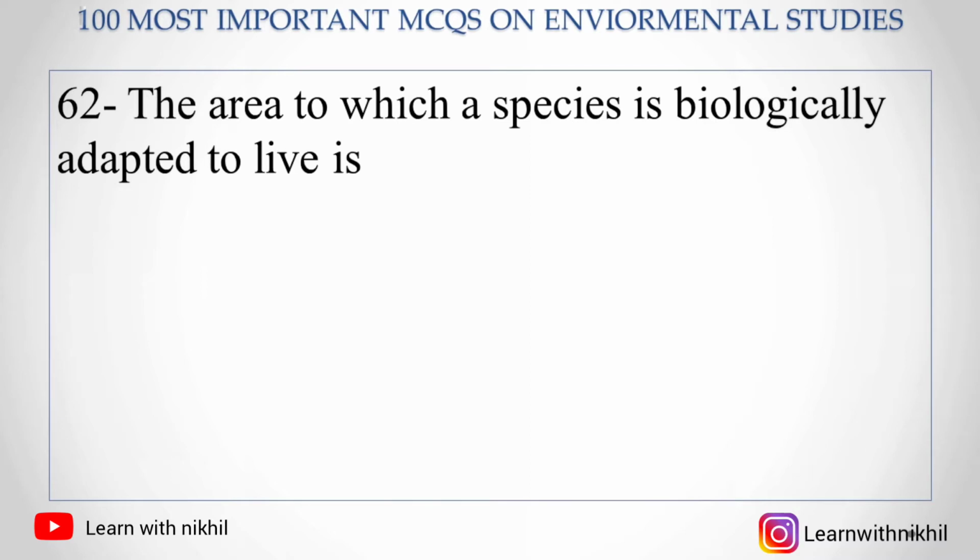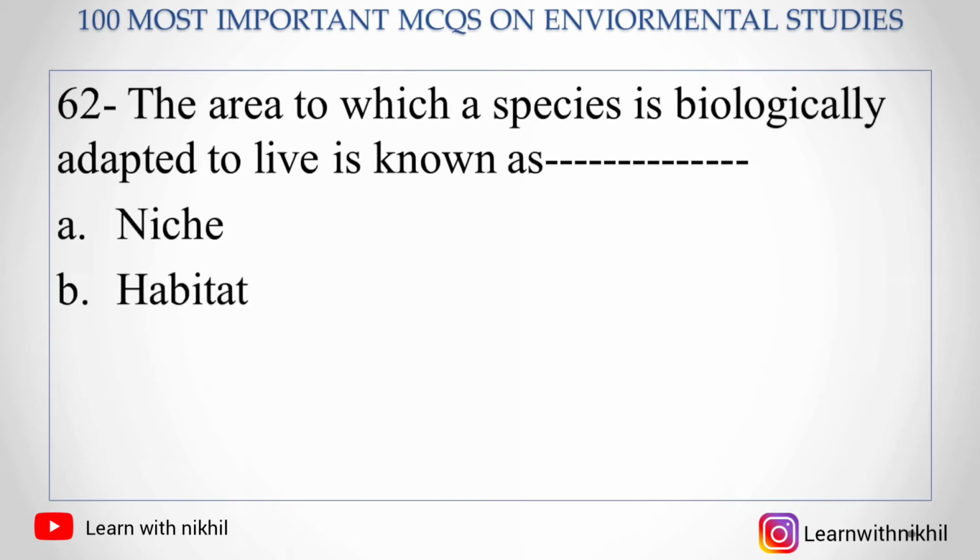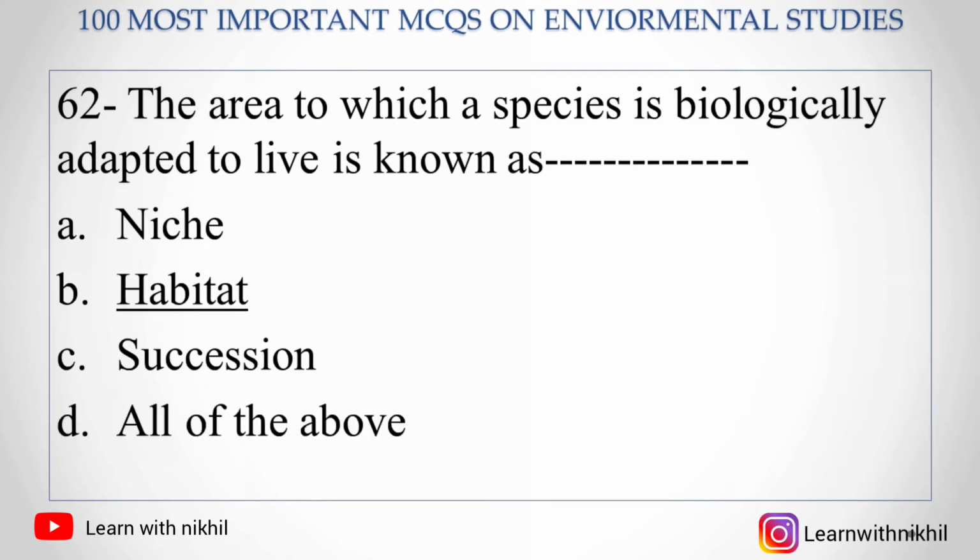62. The area to which a species is biologically adapted to live is known as: A. Niche, B. Habitat, C. Succession, D. All of the above. So the right answer is habitat. So habitat is the particular area where the species is adapted to live.